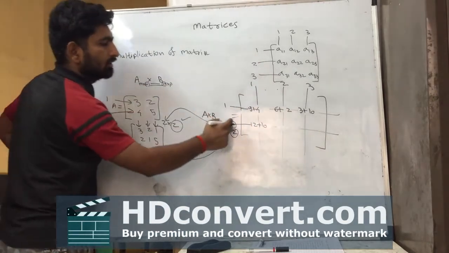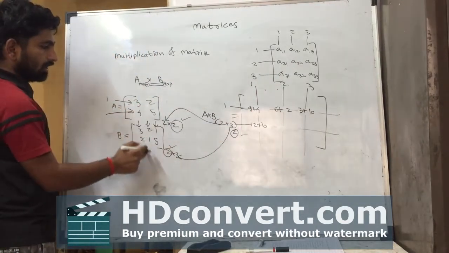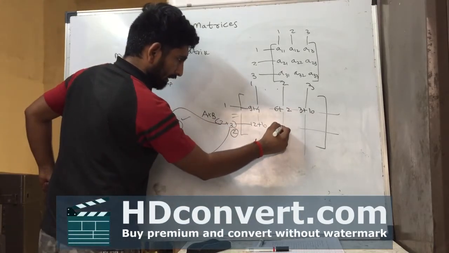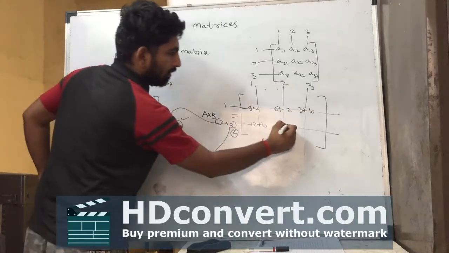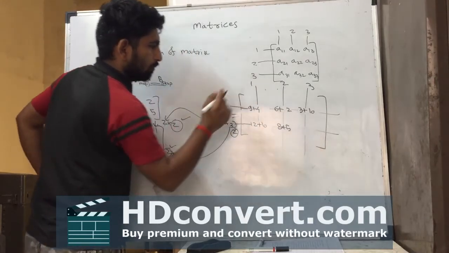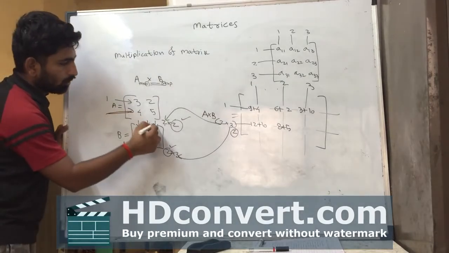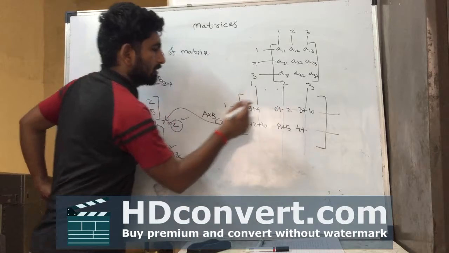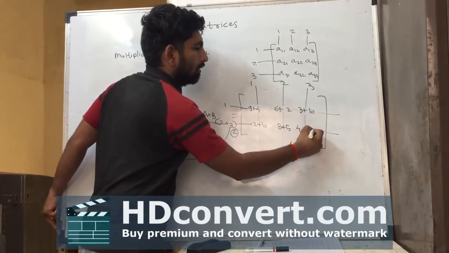Similarly for the next position, second row, second column: 4 into 2, 8, plus 5 into 1, 5. Last position, second row, third column: 4 into 1, 4, plus 5 into 5, 25.